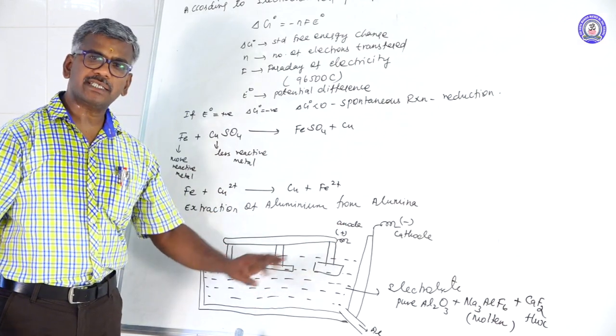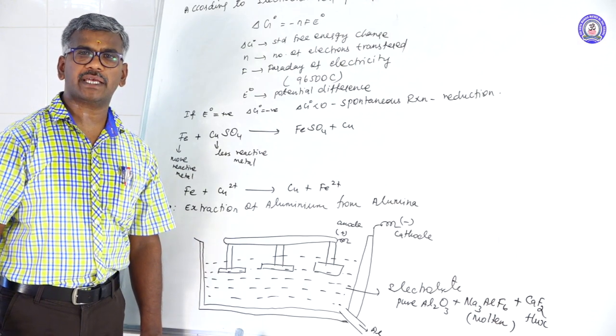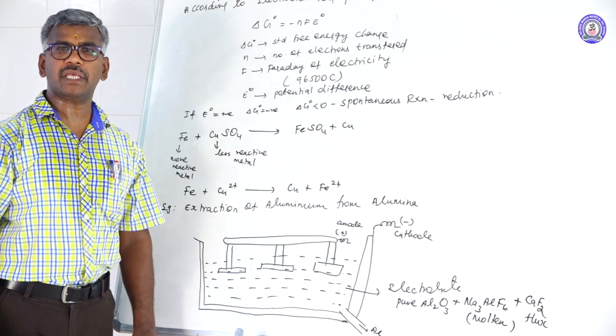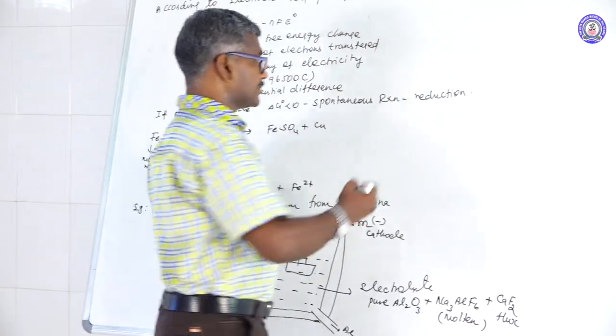The temperature is maintained at 1173 Kelvin. During this process, aluminium can be extracted.